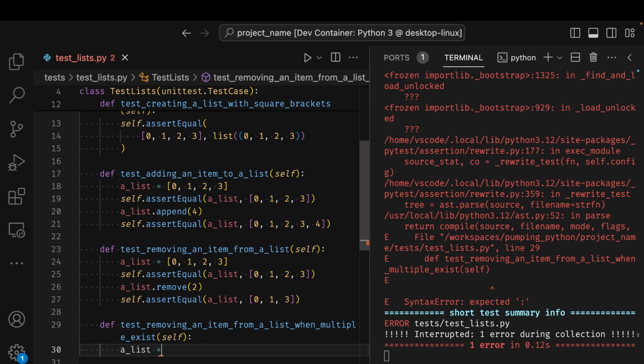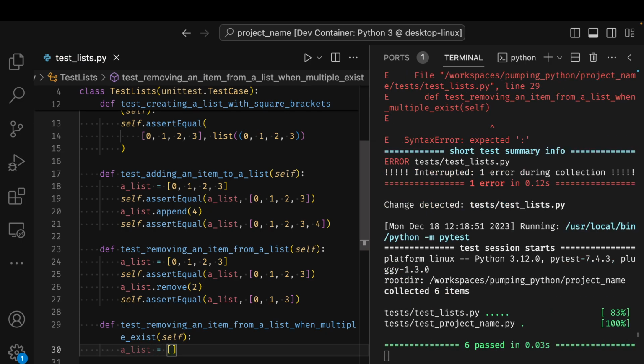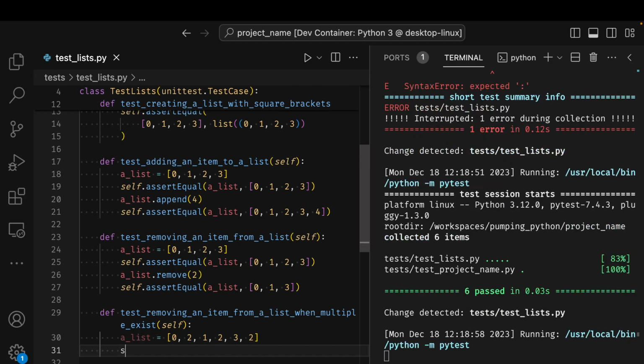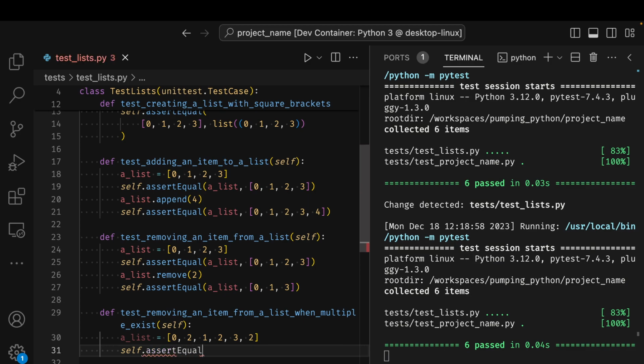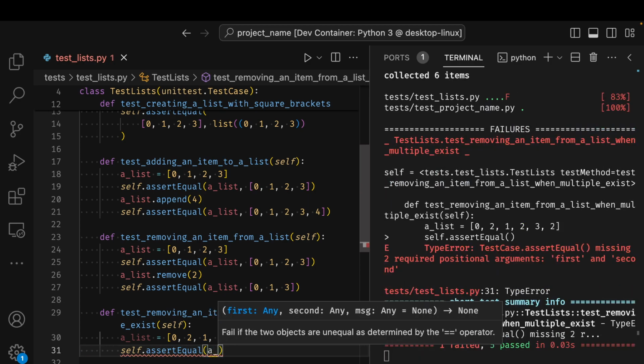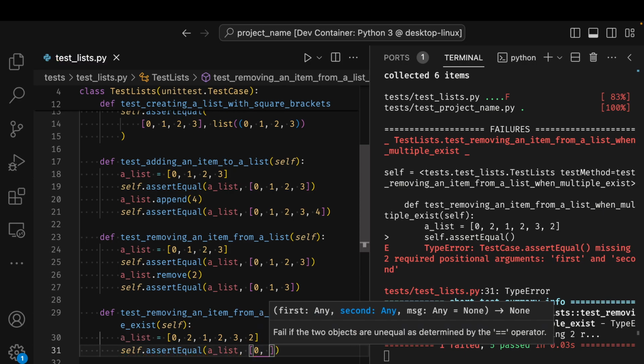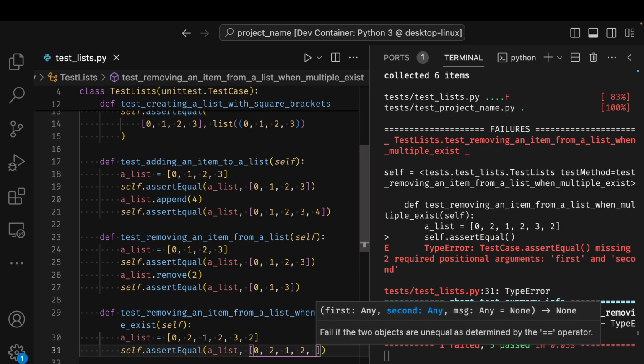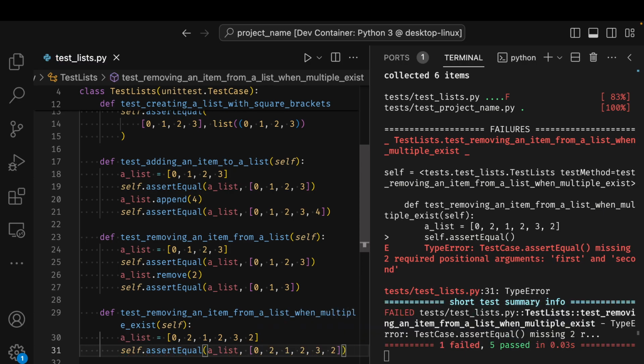I'll create a list that has multiple occurrences of 2. So it's a 0, 2, 1, 2, 3, 2. Which one of them is the remove method going to remove from the list? Say a list 0, 2, 1, 2, 3, 2. So that's what the list is